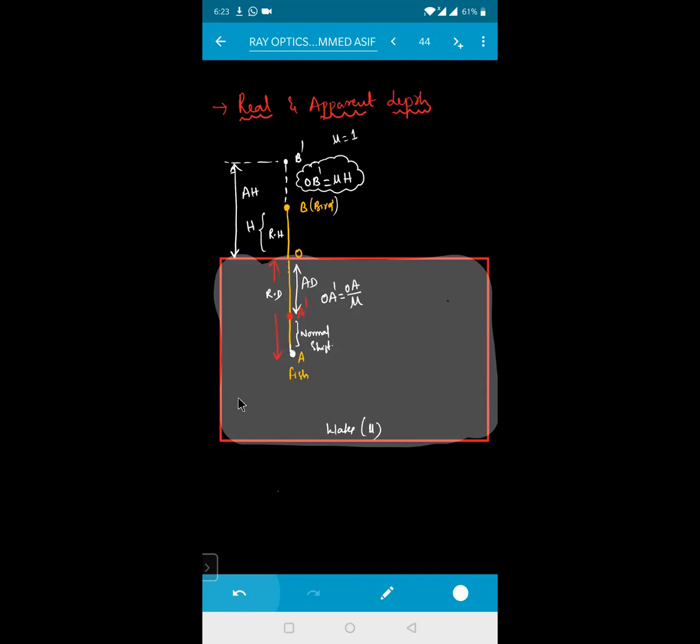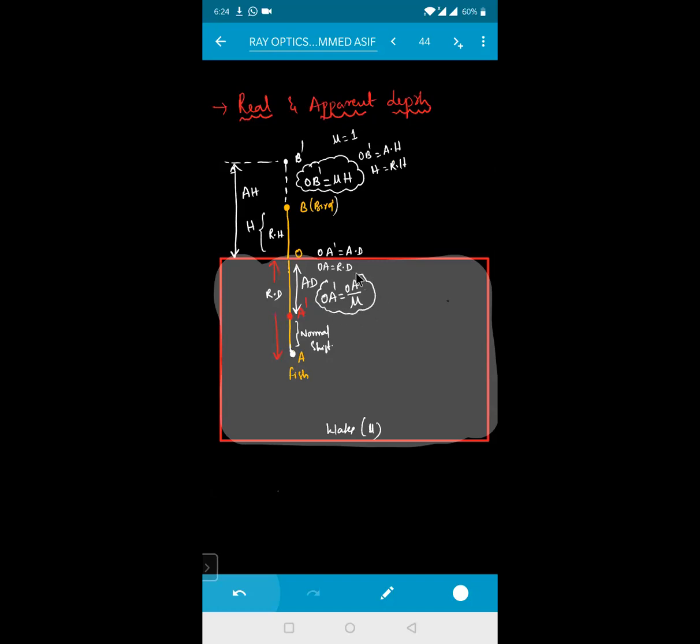I'll write the terminology here itself. So here OA is equal to your real depth, and OA dash will be equal to what, beta? Apparent depth. And here right now, OB dash will be equal to your apparent height, and capital H will be equal to your real height.